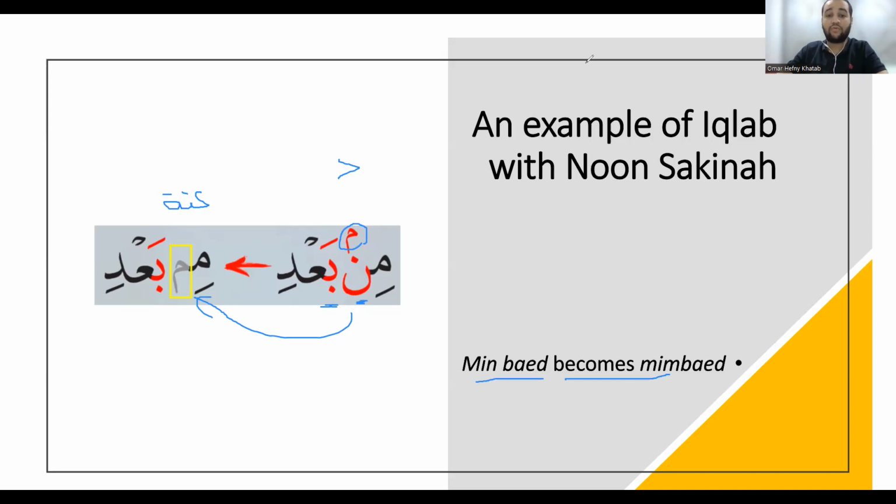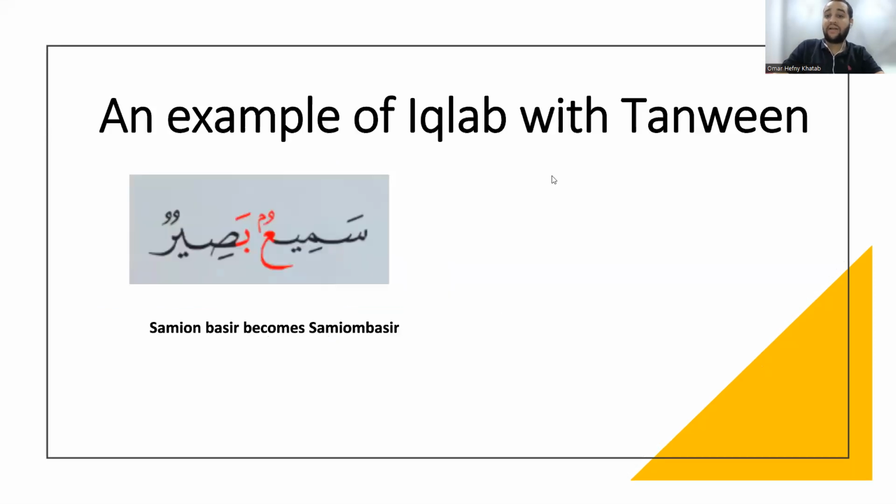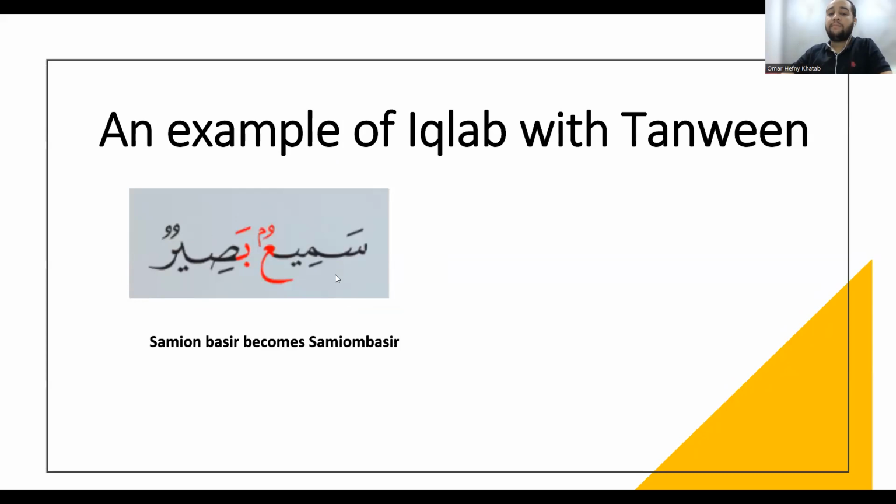Let's move on to another example. An example of Iqlab with tanween. Sami'un basir. Here we have tanween on the ayn and it's followed by ba. So we're going to change it into meem. Instead of saying sami'un basir, it becomes sami'um basir.